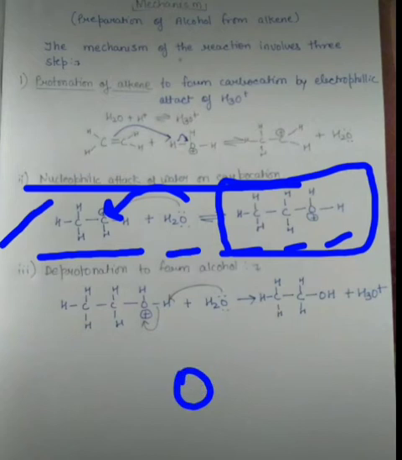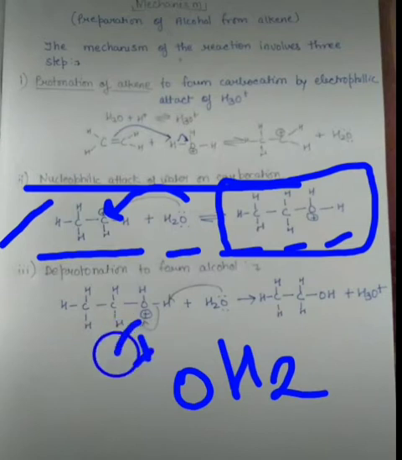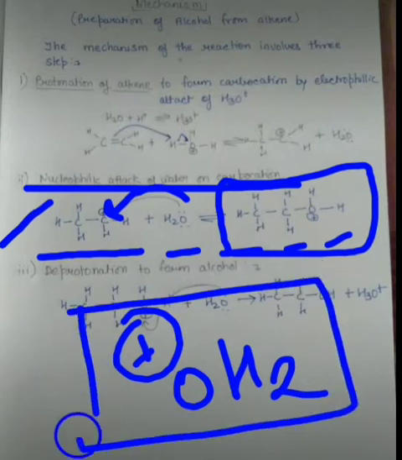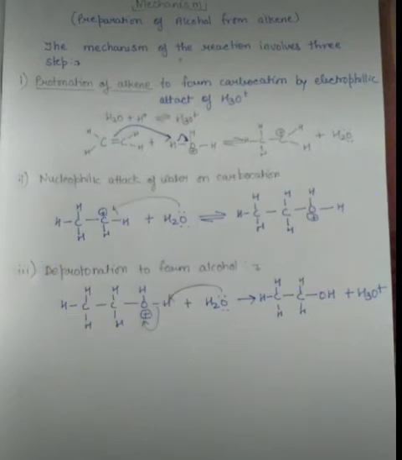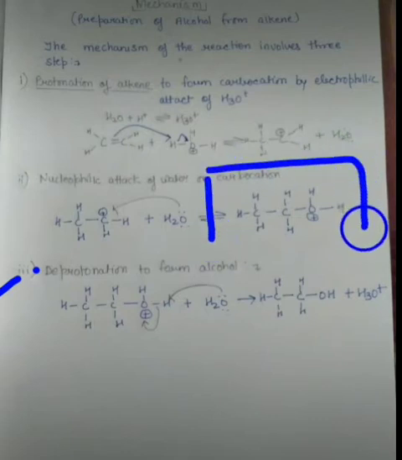Whenever we are writing H2O, as one lone pair is given to the carbocation for addition, this will behave like positive. Students, this is not a stable one. It will generally want to lose one of the protons. So we come to the last step, that is step 3, which is deprotonation to form alcohol.